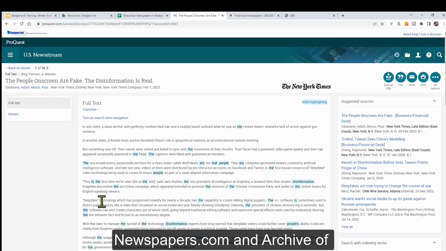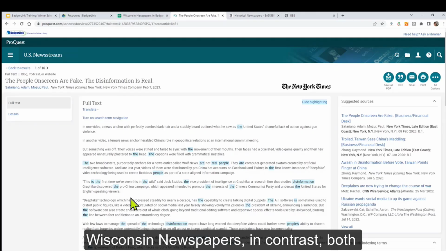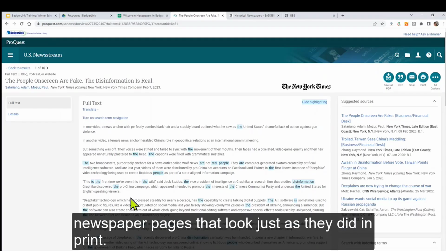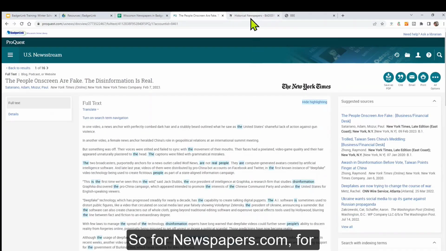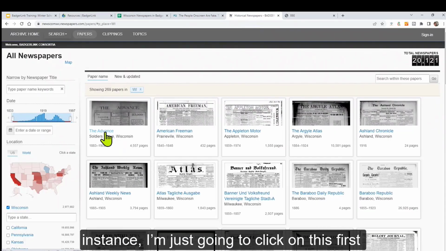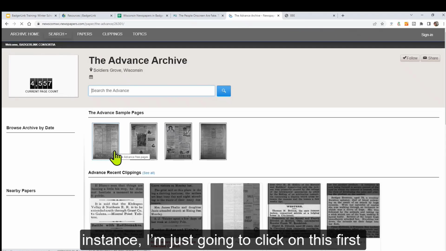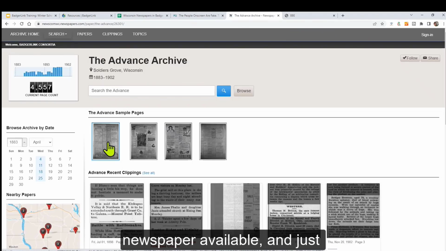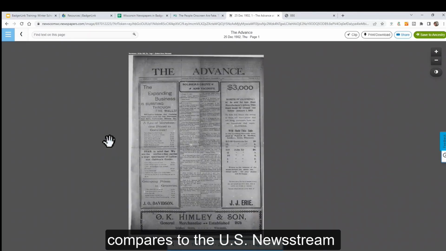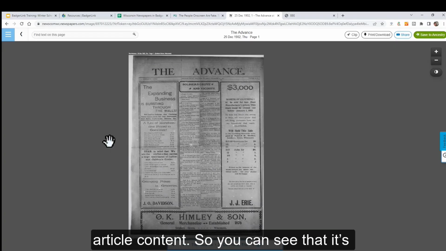Newspapers.com and Archive of Wisconsin Newspapers, in contrast, both provide PDF imaging of the full text of articles and newspaper pages that look just like they did in print. So for newspapers.com, for instance, I'm just going to click on this first newspaper available, just to show you how this compares to the US Newsstream article content.